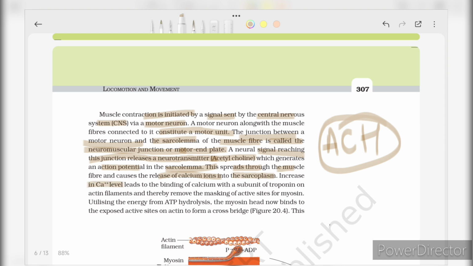Increasing calcium ion level leads to the binding of calcium with subunits of troponin on the actin filament and thereby removes the masking of the active site for myosin. Utilizing the energy of ATP hydrolysis, the myosin head now binds to the exposed active site on actin to form a cross bridge.